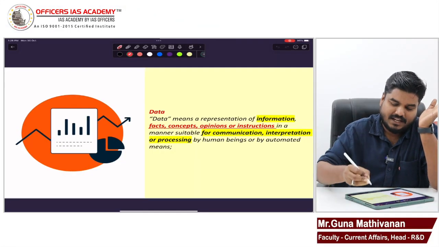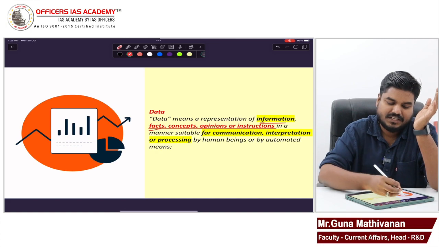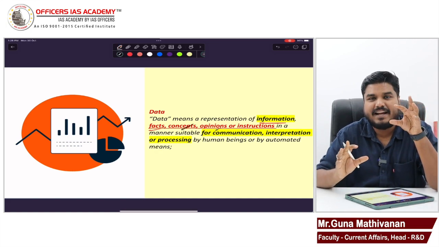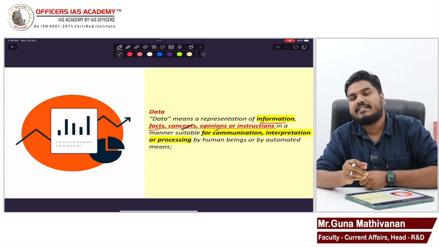Right. So, digital personal data. First we will try to understand what is data. Data, as we all know, refers to a set of information. It can be information, instructions, opinions, anything. It can be information, facts, concepts, opinions. This is data.